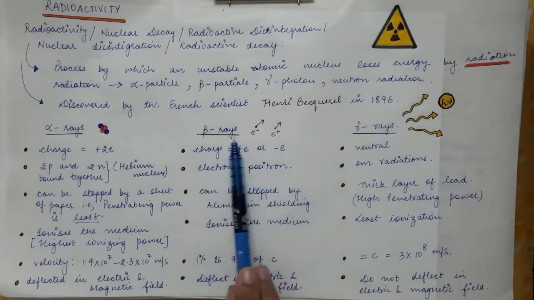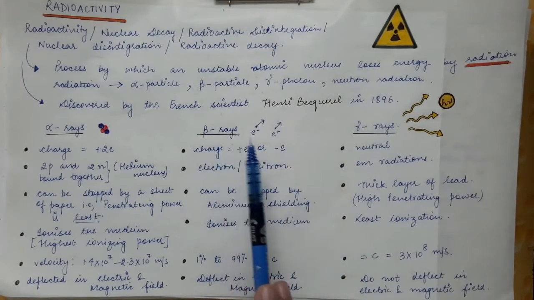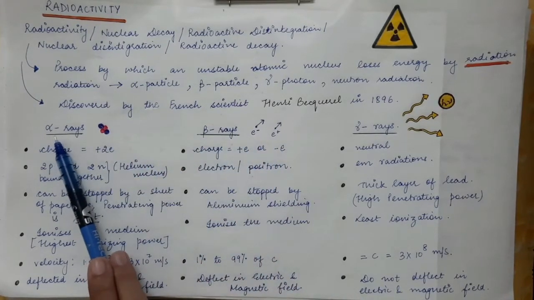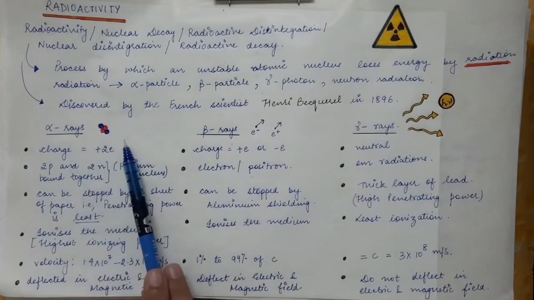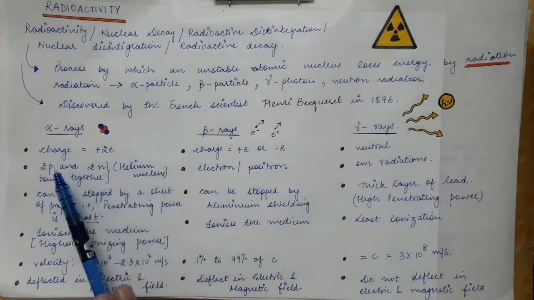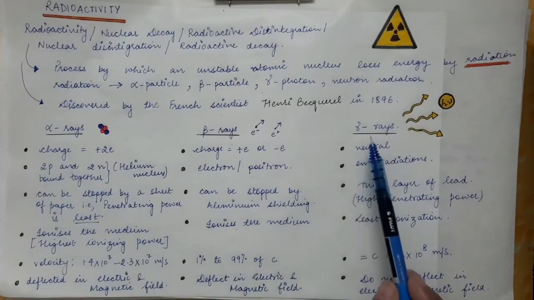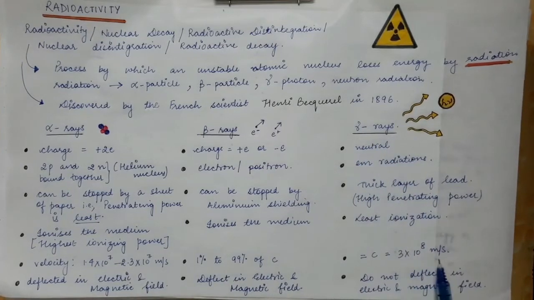So the velocity of beta particles varies for a single kind of nucleus, whereas for alpha particles the velocity is constant for a particular nucleus. And the velocity of gamma rays is constant.